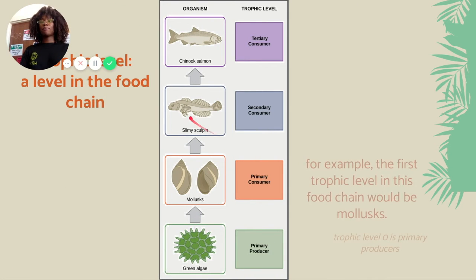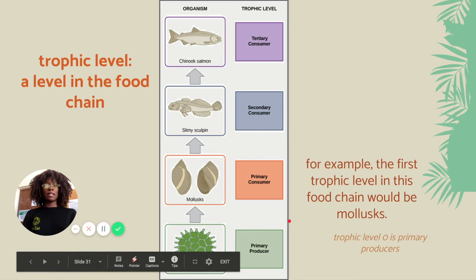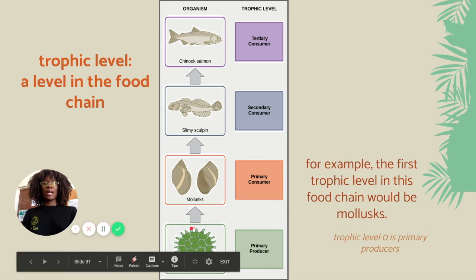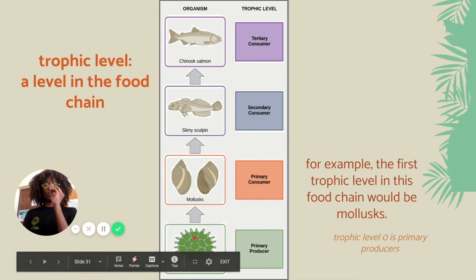A trophic level, again, is a level in the food chain. If we're talking about this level right here, the producers are level 0, right? Because our primary consumer is level 1, our secondary consumer is level 2, and our tertiary consumer is going to be level 3. And if we kept going, we can do quaternary up here at level 4. So trophic level just means a level in the food chain. That's 1, 2, 3, and then 4, and down below that, producers are level 0.